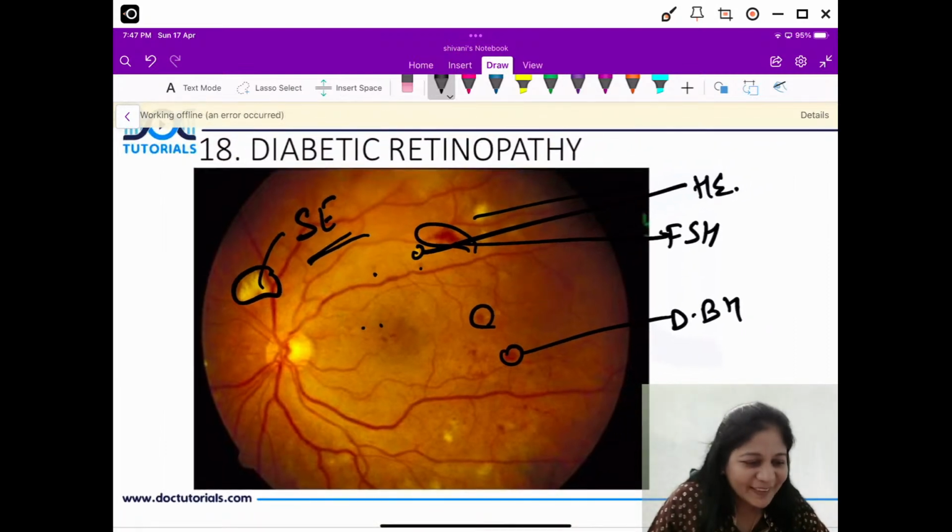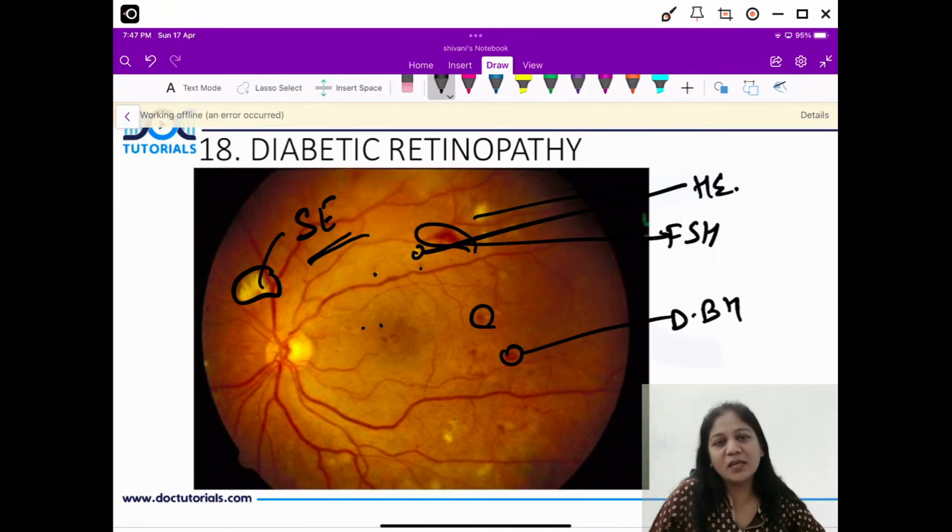Gaucher's disease, I would say, is the last thing you can say for the cherry red spot. If you don't have any other option in your MCQ, then you can think about Gaucher's disease, okay? Gaucher's disease very rarely shows a cherry red spot, right? And you can see this in type 2 only.